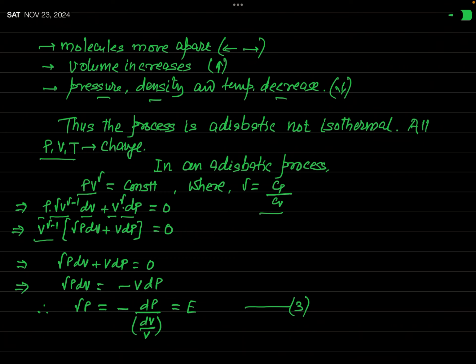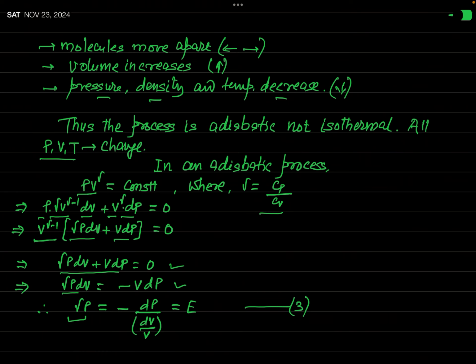Now you can take V to the power gamma minus 1 as a common factor. Then the remaining terms will be gamma P dV plus V dP, and that will be equal to 0. Now V to the power gamma minus 1 is not 0, so definitely the expression inside the square bracket is equal to 0. And therefore you can see gamma P dV is equal to minus V dP, and so gamma times P is equal to minus dP by dV by V.